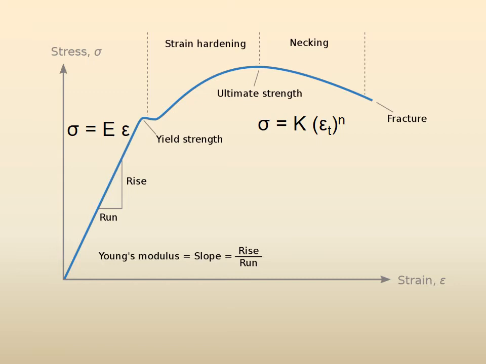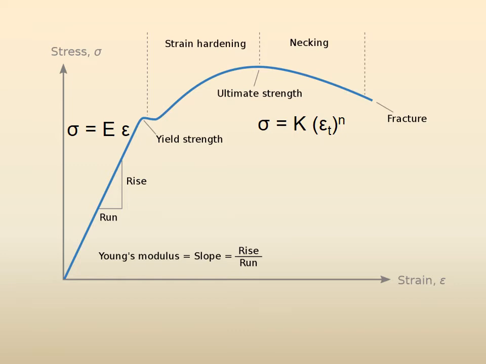So non-hardening material means that, if this n here is the same n that we were talking about, then n is equal to 0 means this stress is almost not there, right?